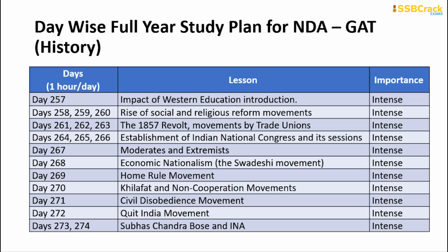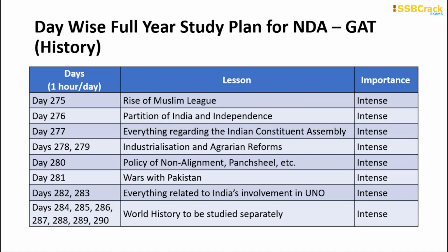So 1 day each you will be spending learning about the moderates and extremists, Swadeshi movement, Home Rule movement, Khilafat and non-cooperation movement, civil disobedience movement, Quit India movement, and 2 days you will be learning about Subhash Chandra Bose, the famous Netaji, and his Indian National Army. The final days you will be learning about the rise of the Muslim League, partition of our country and Pakistan, everything related to the Indian Constituent Assembly. 2 days are especially given for the industrialization of our country and the agrarian reforms that have taken place by means of the politicians and the 5-year plans of our country.